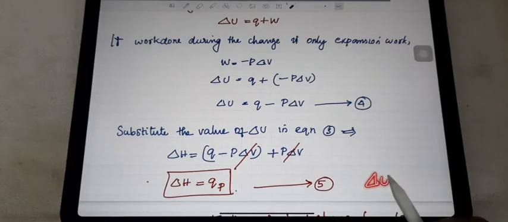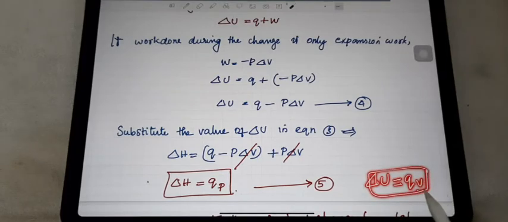And just before, you studied the significance of internal energy, from which delta U is equal to QV, that is, the heat change at constant volume is equal to the internal energy change. Don't confuse. One is enthalpy change, one is entropy change. Enthalpy change is equal to the heat change at constant pressure, and internal energy change is equal to the heat change at constant volume.